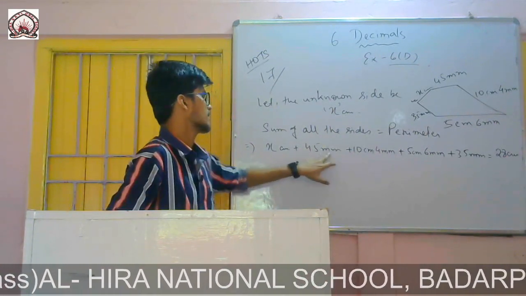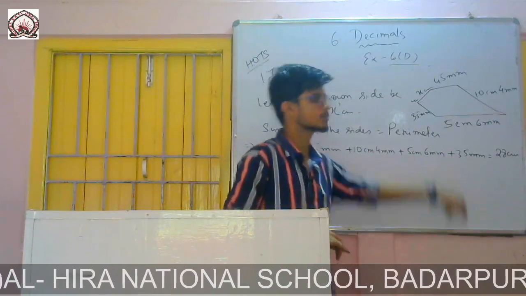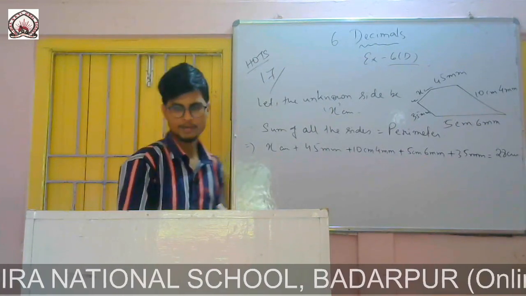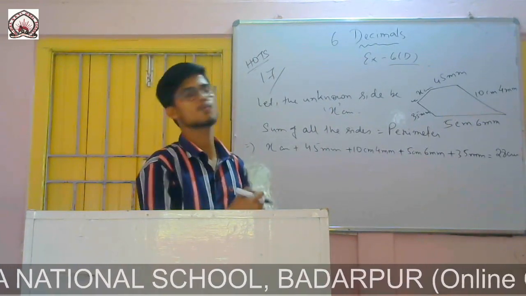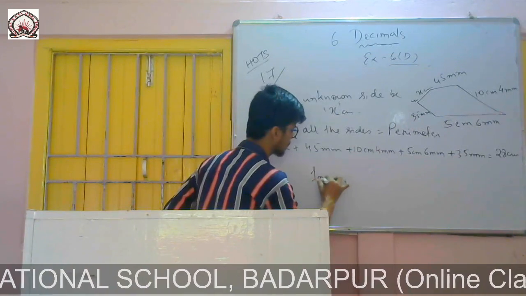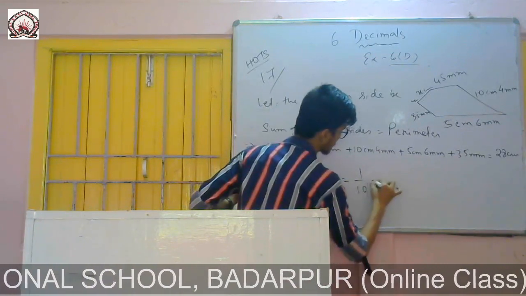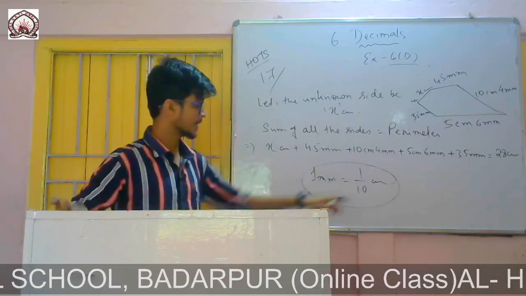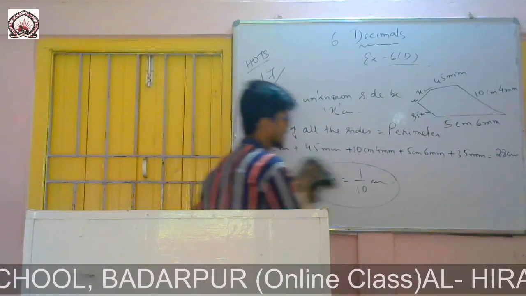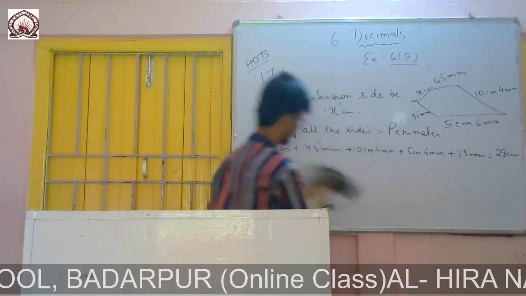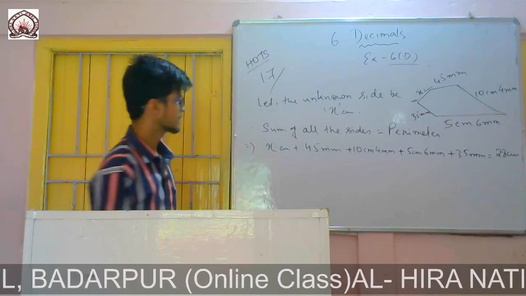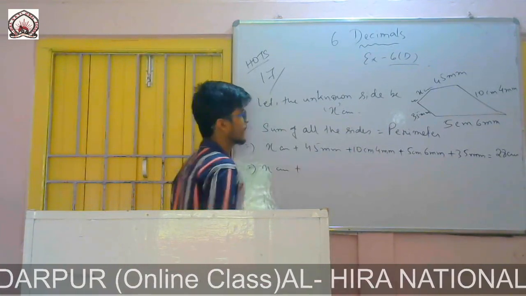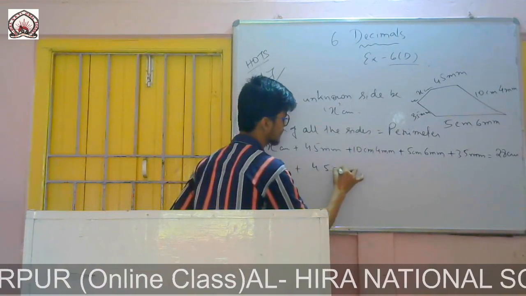This one is in millimeter, this one also millimeter, this one also millimeter. So I will convert them into centimeter. We know that 1 millimeter is equal to 1 by 10 centimeter. That means to convert into centimeter I have to divide them by 10. So x is in centimeter, no need to do anything. X centimeter. 45 millimeter means 4.5 centimeter.